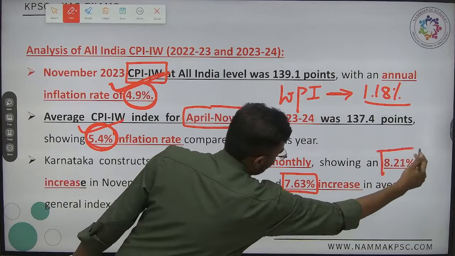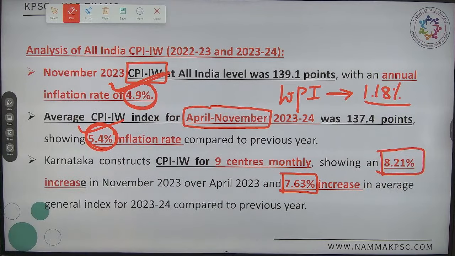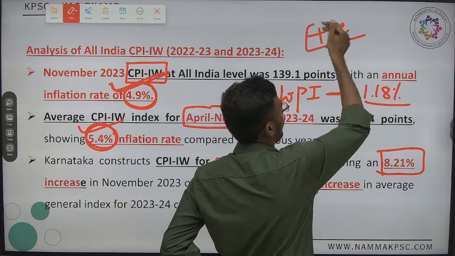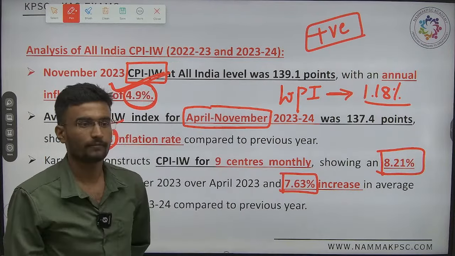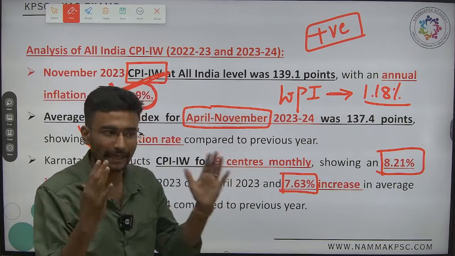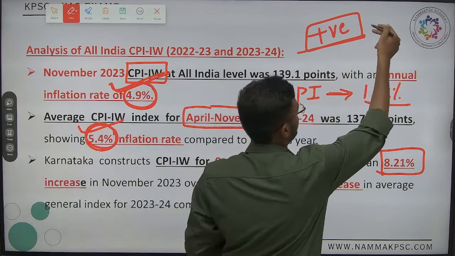Sir, do we need all this data? Not needed, but just analyze this. It is always because of COVID. After COVID, all the different industries have opened, which is leading to positive inflation.